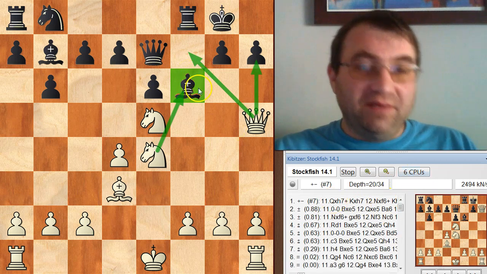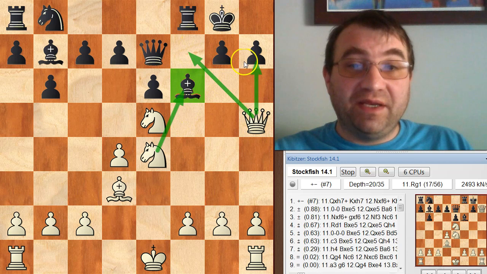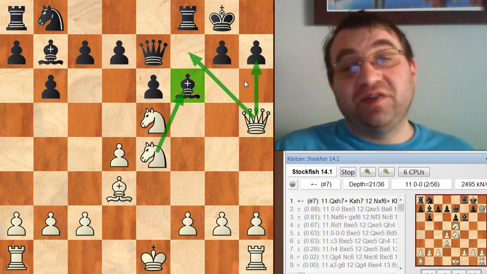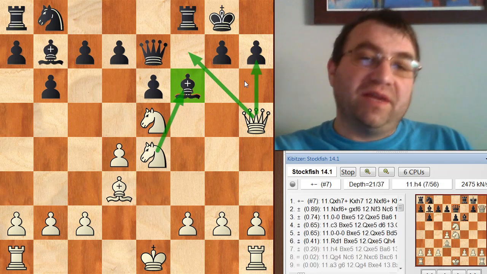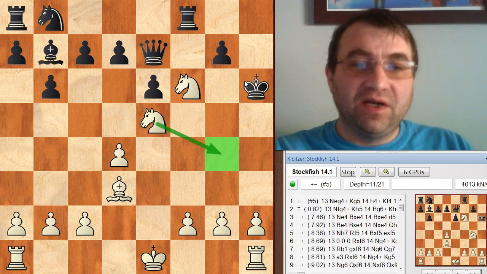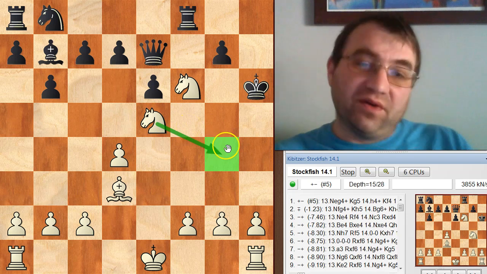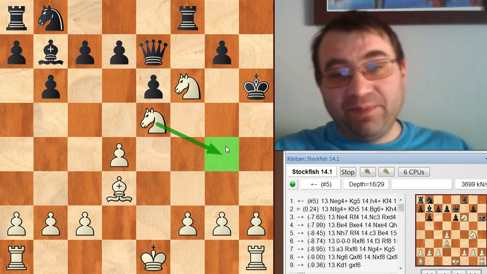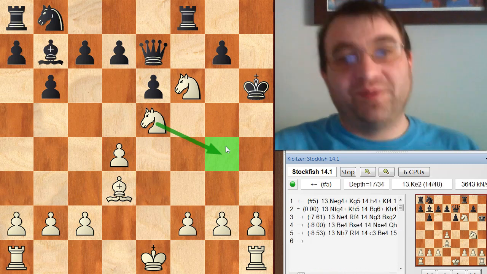Each position in the sequence of moves only has about 2 or 3 checks within each position leading to the mate. So it's actually not inconceivable that this is within the abilities of a human player to find. So like queen takes h7, king takes h7, knight f6, king here, and now he plays the correct knight check, knight on e to g4. The reason I have this highlighted is because it's not only the correct knight check, it happens to be the knight check that simultaneously reduces the complexity of the position.